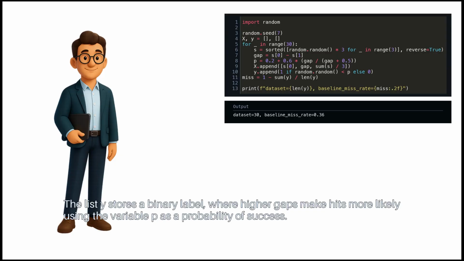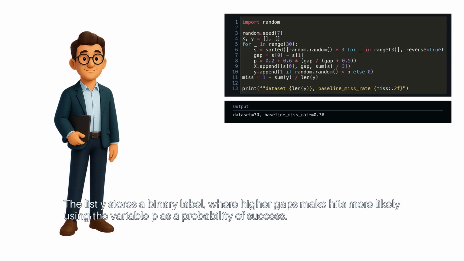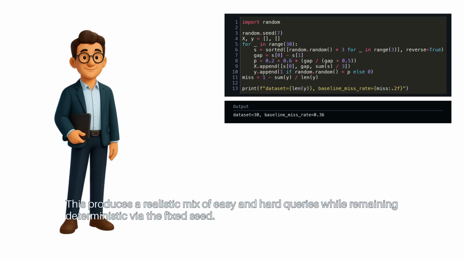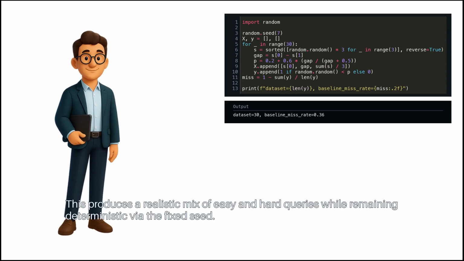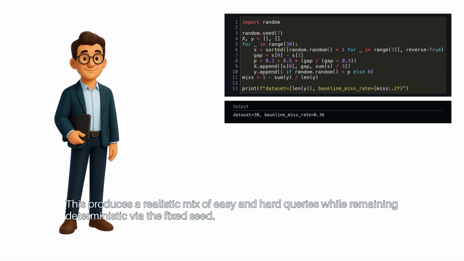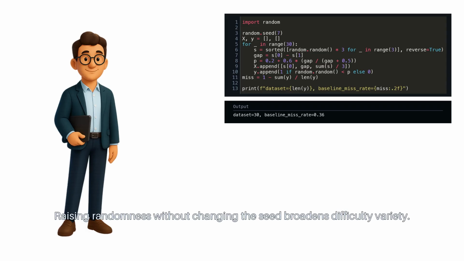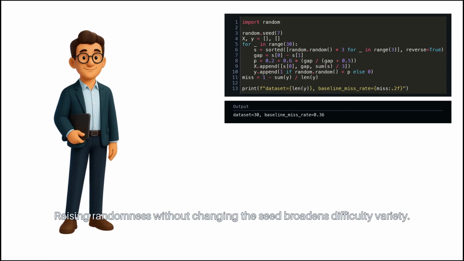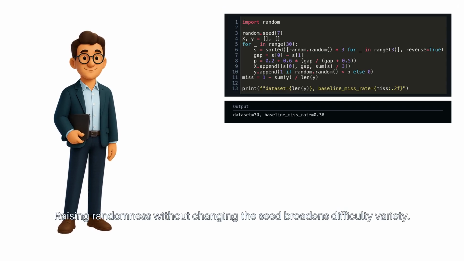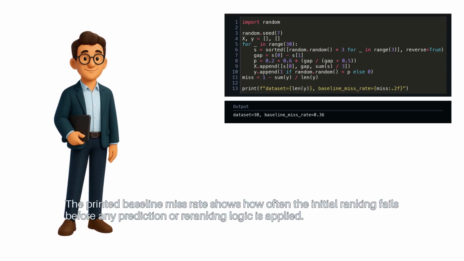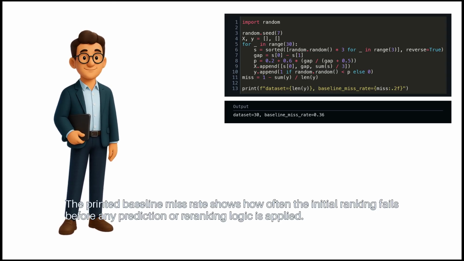The list Y stores a binary label where higher gaps make hits more likely, using the variable P as a probability of success. This produces a realistic mix of easy and hard queries, while remaining deterministic via the fixed seed. Raising randomness without changing the seed broadens difficulty variety. The printed baseline miss rate shows how often the initial ranking fails before any prediction or re-ranking logic is applied.